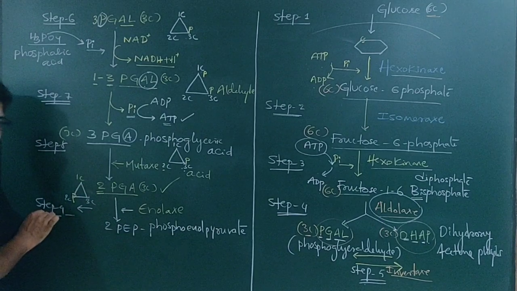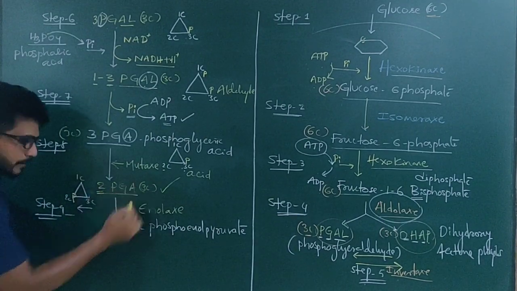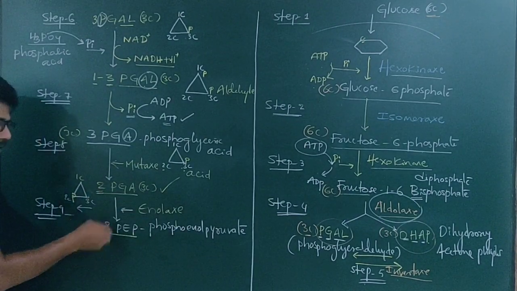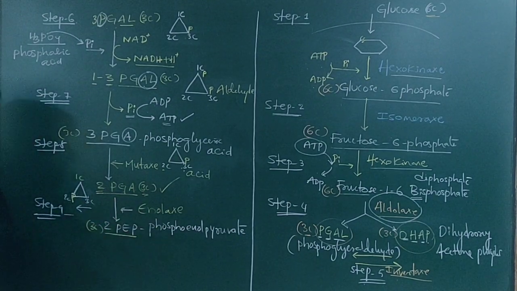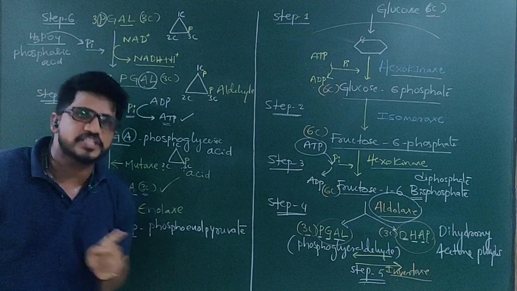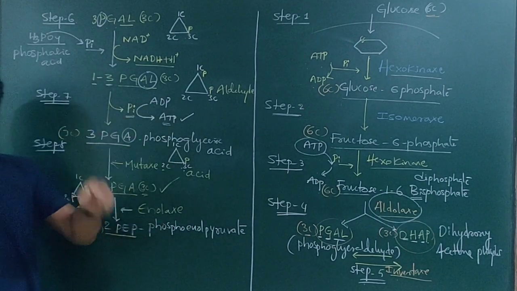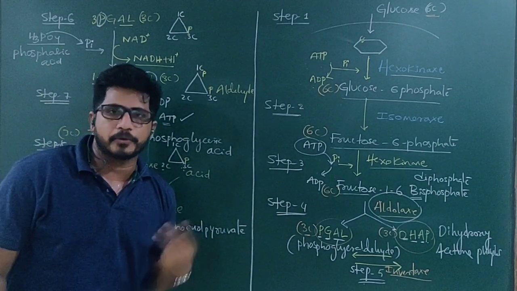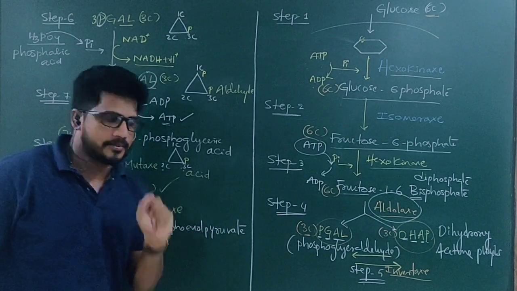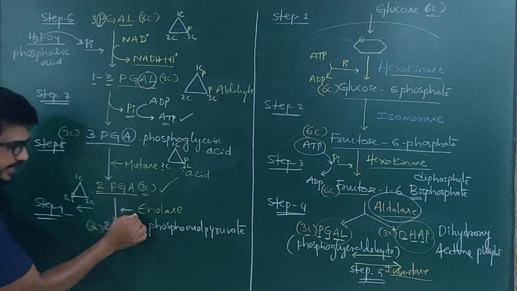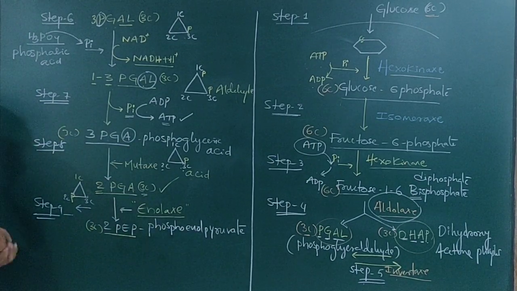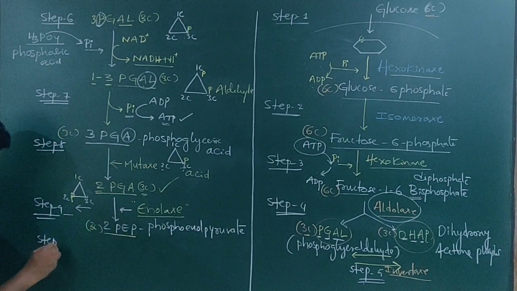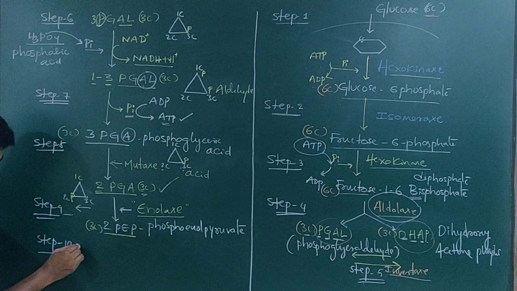Later, in the 9th step, what happened? 2-phosphoglyceric acid becomes 2-PEP. 2-phosphoglyceric acid is 3 carbon, phosphoenol pyruvate is also 3 carbon. The carbon number is not changing. The positions of the phosphates from carbon number to carbon number are changing. Positions are changing. So the enzyme required here is enolase. Then the last step, in step 10, what is happening?